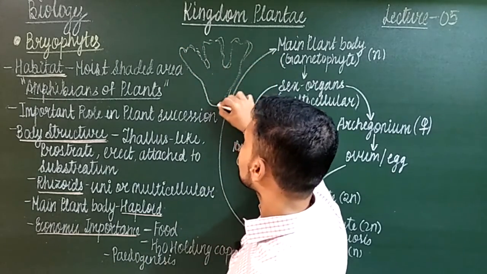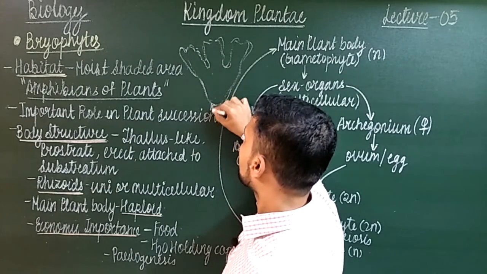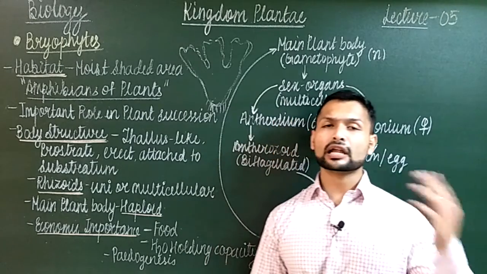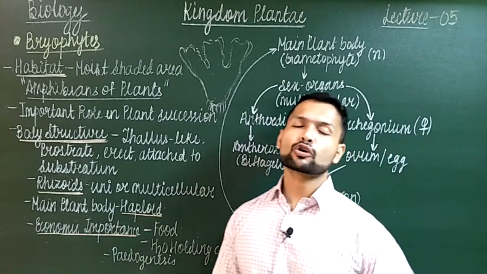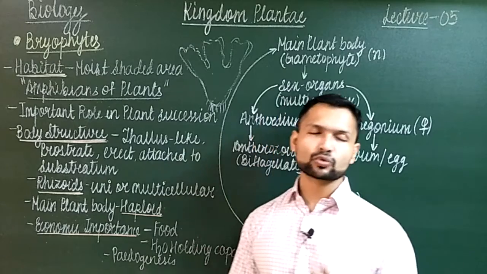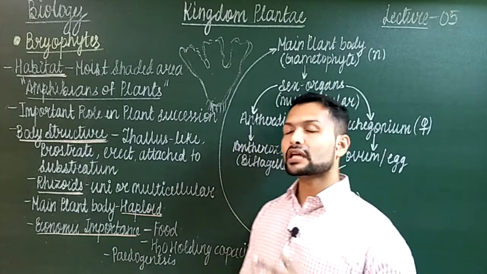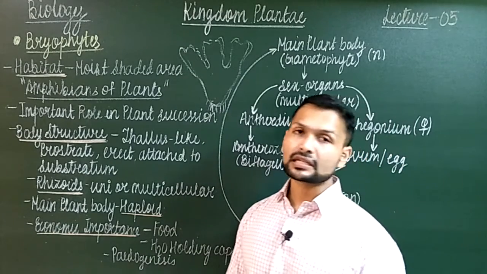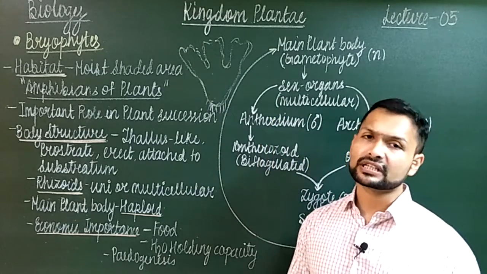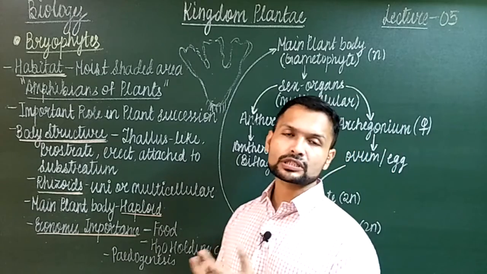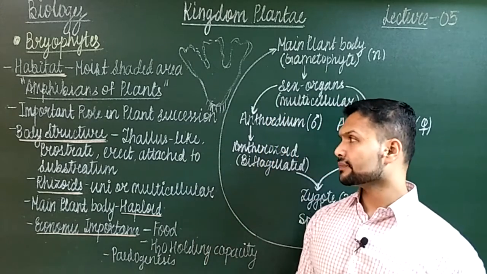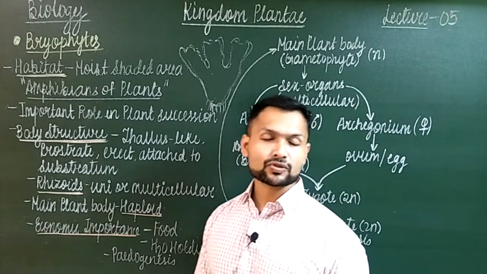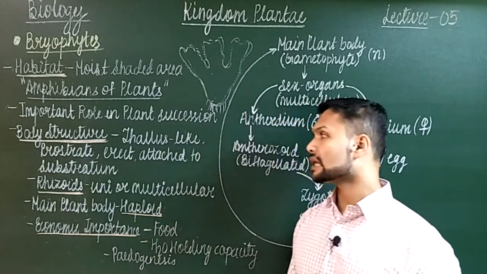It's flat, but it possesses some root-like structures. Means again, stem-like, root-like, leaf-like. They are not true roots, stems and leaves. So they are root-like structures, stem-like structures, leaf-like structures, which we still find over here, because we cannot differentiate it into which are roots and leaves and all. So if you see, they have a thallus body, means again root-like, stem-like, leaf-like structures are present. So that is one thing.